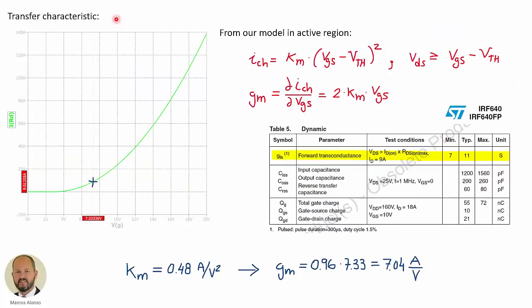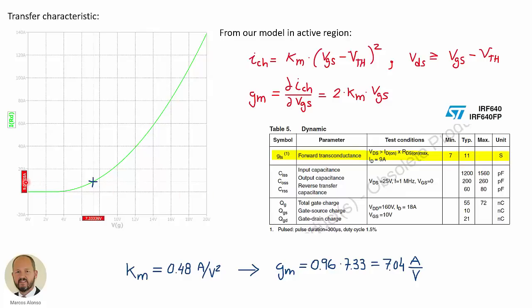We can also compare the transfer characteristic that we have in our model, which is this one here, with the information given by the manufacturer in the data sheet. So here is the value of the forward transconductance for a current through the drain equal to 9 amperes. We get a minimum value of 7, typical value of 11 Siemens.